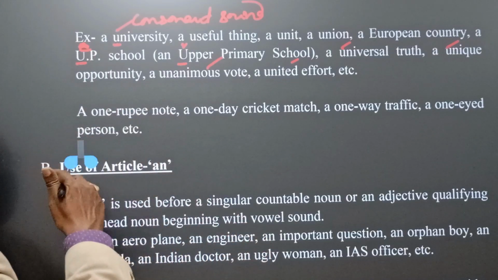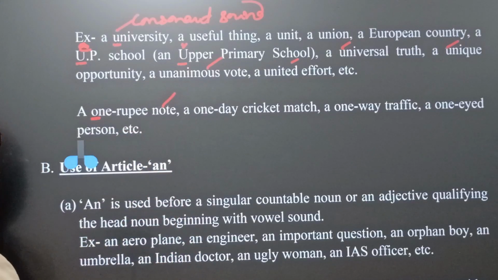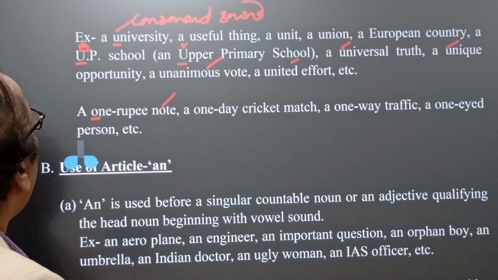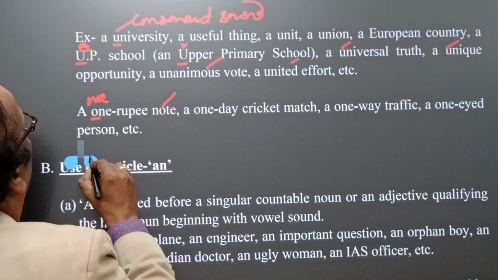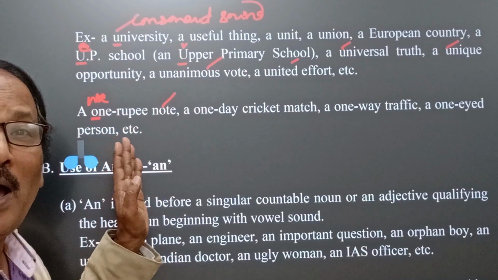Okay, next another. A one rupee note. Here the head noun is note, and a one rupee note. Here the sound comes wa, and therefore here we use a, not an.